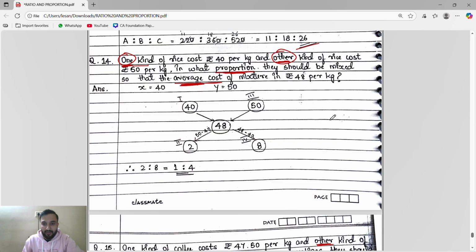So what we have to do, guys, is write the average value in the middle. The average cost of the mixture is 48 per kg, so in the middle we write the average value.